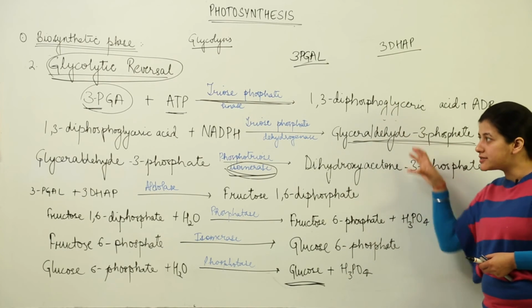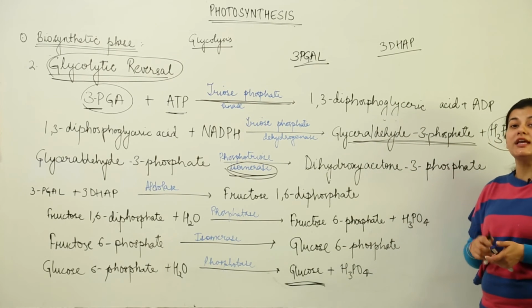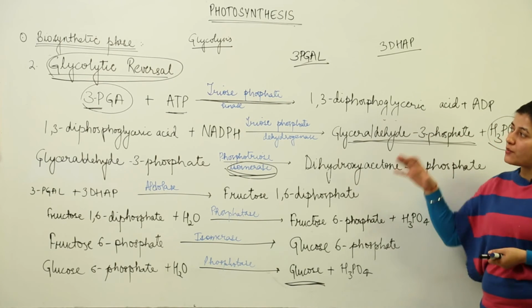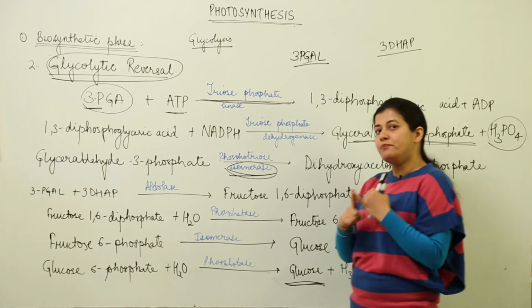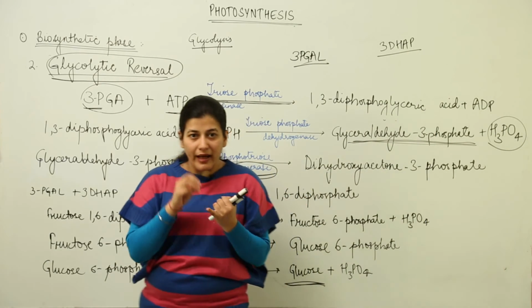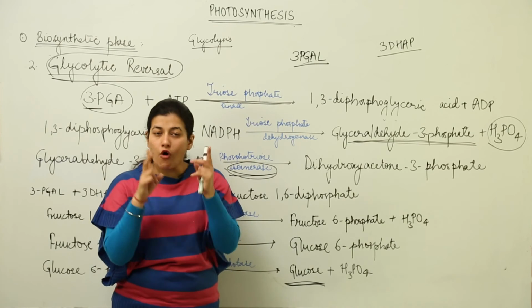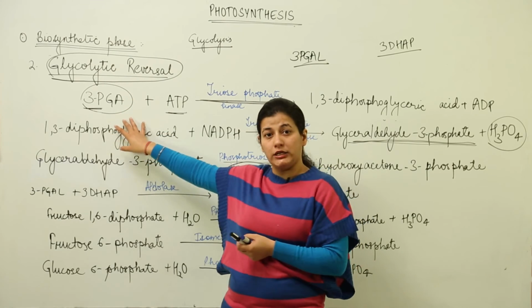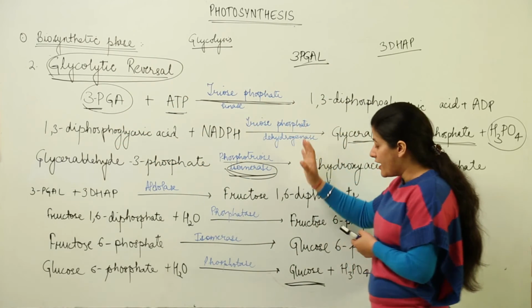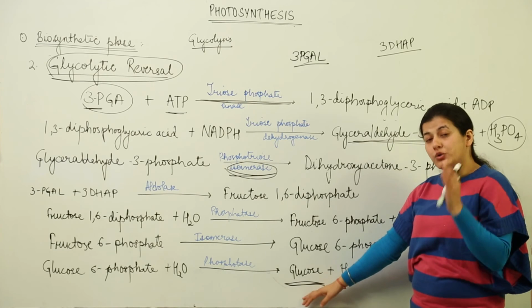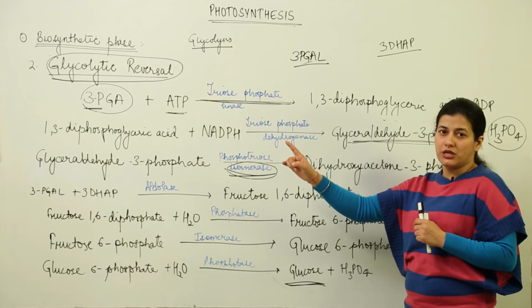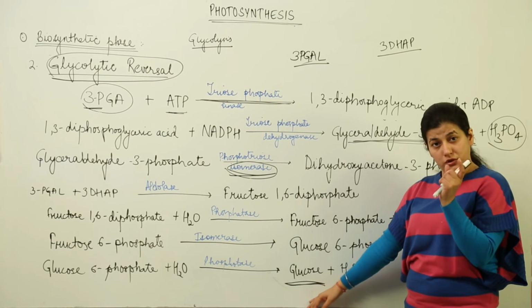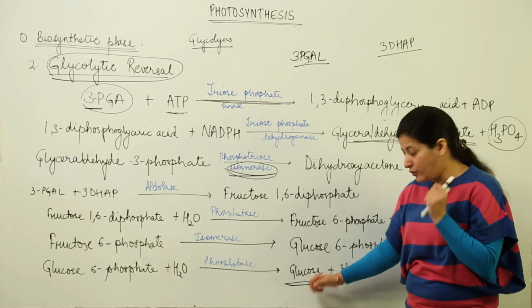So this is what is glycolytic reversal, and this is what takes place inside the Calvin cycle, where we had seen that initially carbon dioxide comes and combines with RuBP, forming 2 molecules of 3-PGA. How this single 3-PGA molecule undergoes changes and forms a glucose molecule. Do keep in mind, because 3-PGA is a 3-carbon compound, we are going to need another one for the formation of glucose, because glucose itself is a 6-carbon compound.